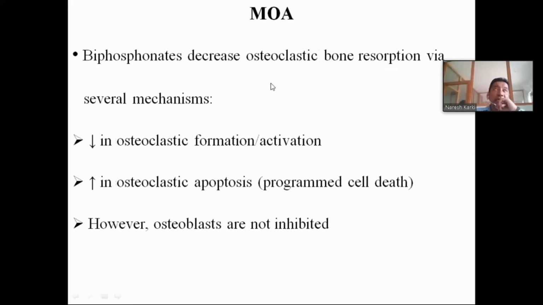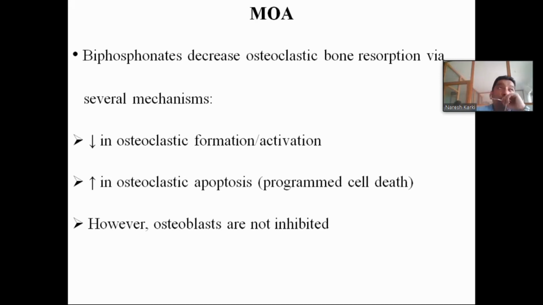Now the mechanism of action of the bisphosphonates. First of all, we have to understand bone resorption. We have already discussed bone resorption in the previous lecture. So what is bone resorption? Bone resorption means the flux of calcium. Calcium is released because of the osteoclastic activity.